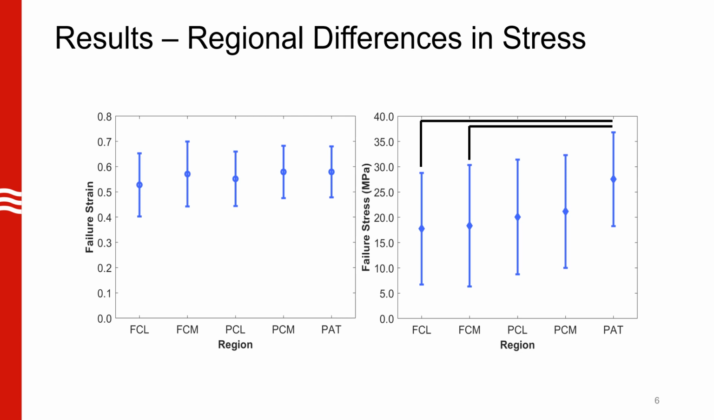After having the failure strain and stress for all the samples, we investigated the effect of anatomical region, sex, and also vitamin D deficiency. These two figures show the average failure strain and stress of all samples by region, because neither diet nor sex significantly affected the results. Anatomical region affected failure stress but not failure strain. The average failure stress was the highest in the PAT region, which was patella.